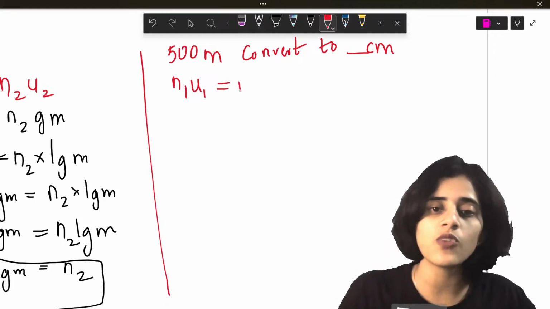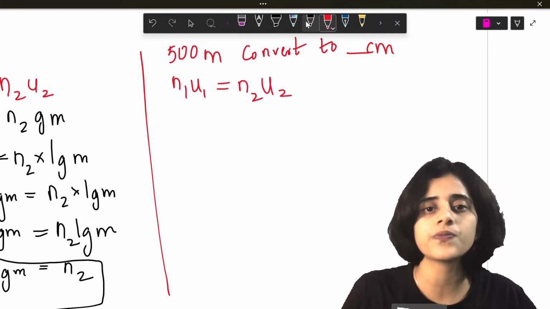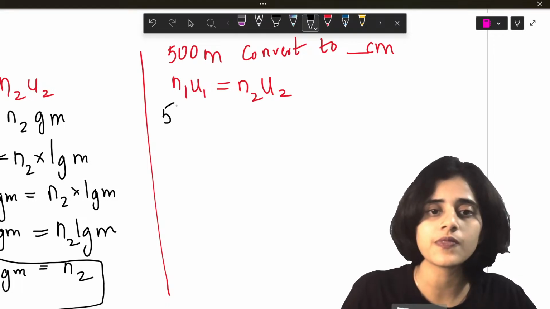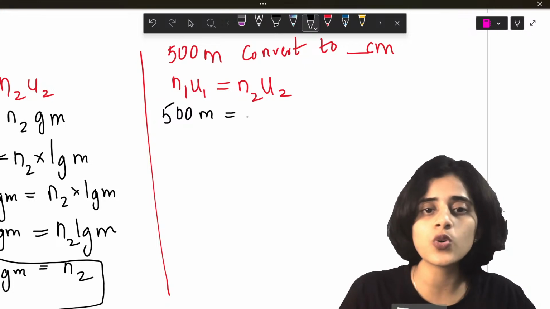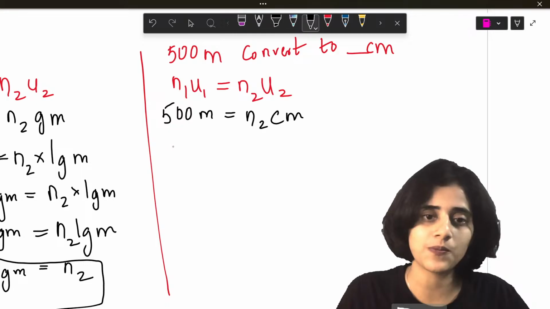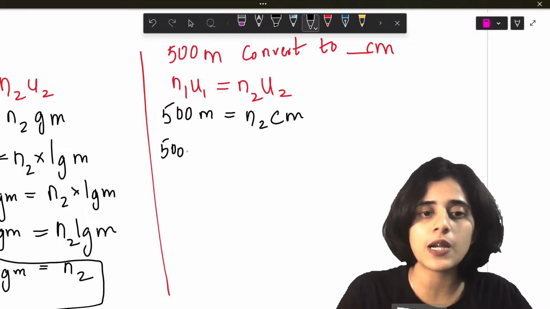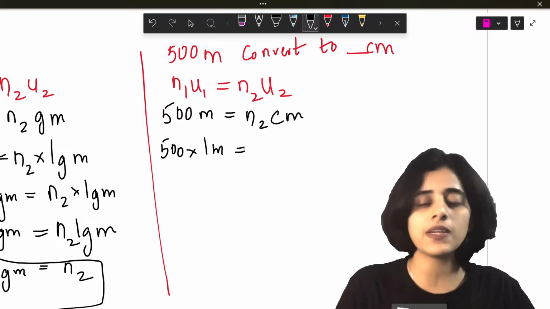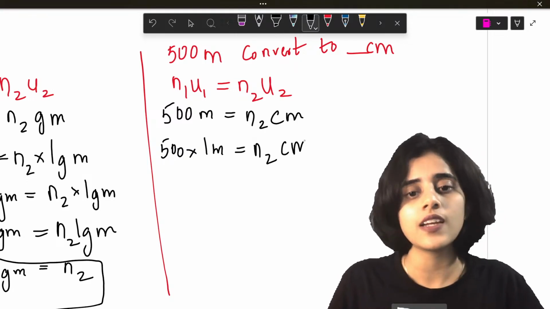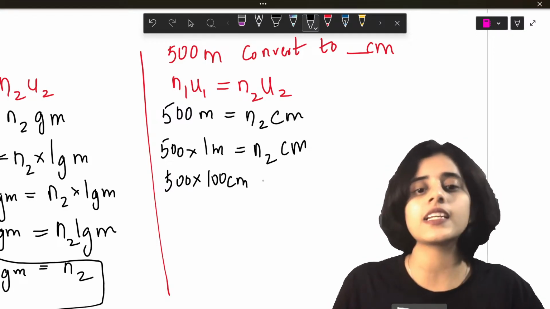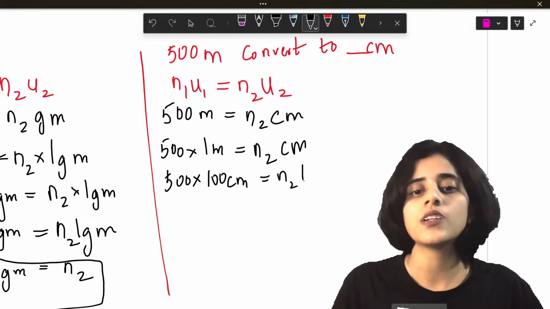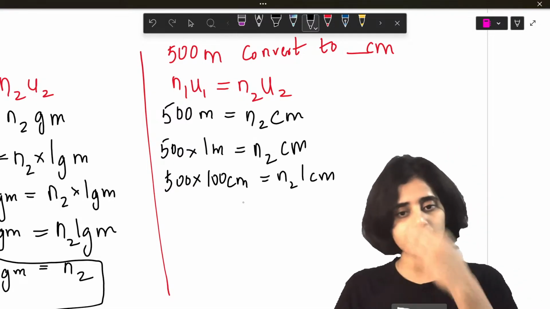Yeah. N1U1 is equal to N2U2. How much is N1? 500. U1 is meters. N2 I don't know, I have to find out. U2 is centimeters. So this is 500 into 1 meter is equal to N2 centimeter. 500 into 1 meter is how many centimeters? 100 centimeter is equal to N2 into 1 centimeter.